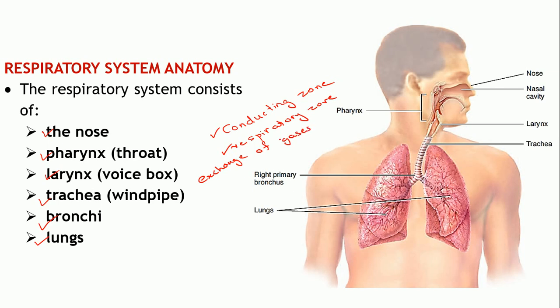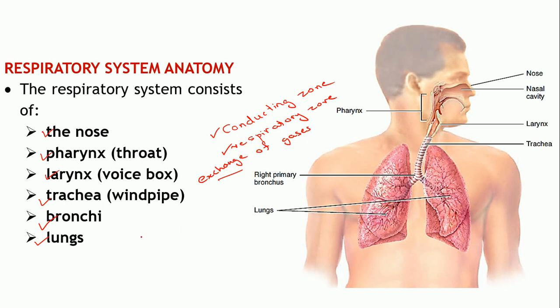Which type of gases are exchanged? Exchange means one gas will enter the body, another gas will be removed out of the body. That's why it is called exchange. At the same time two gases are moving in opposite directions. So which gases will be exchanged in the lungs?